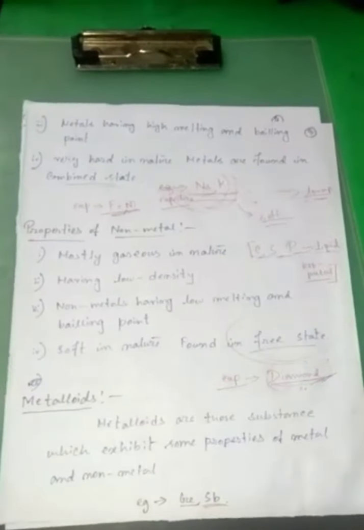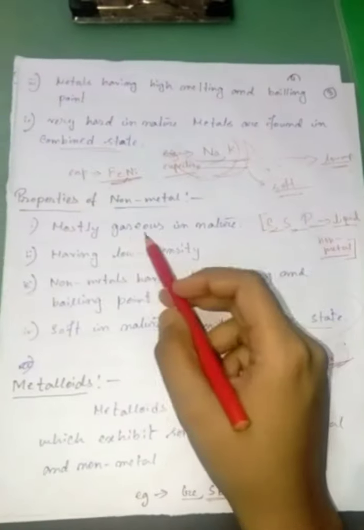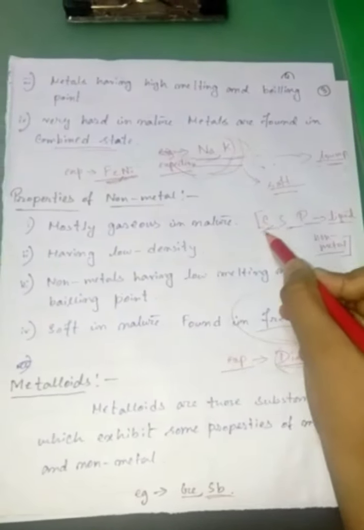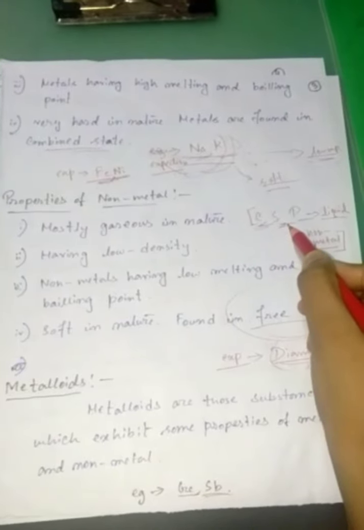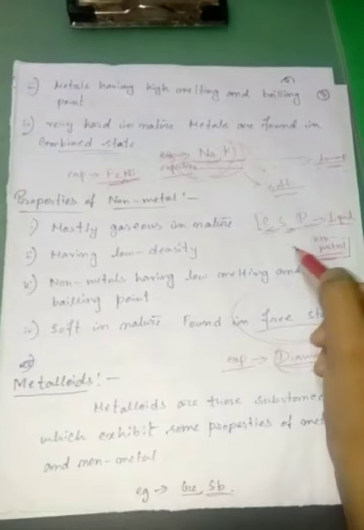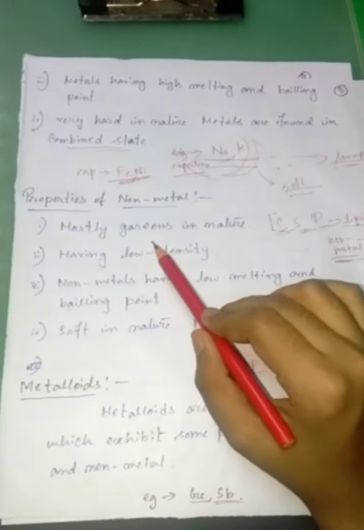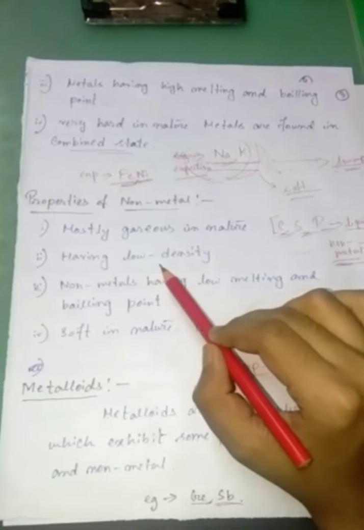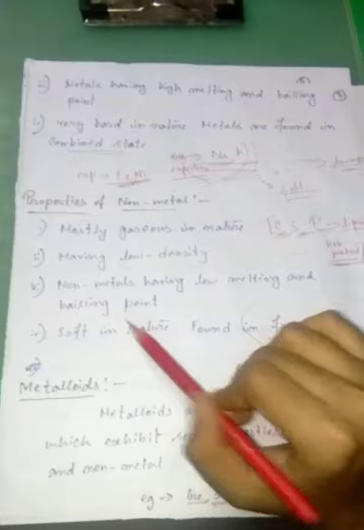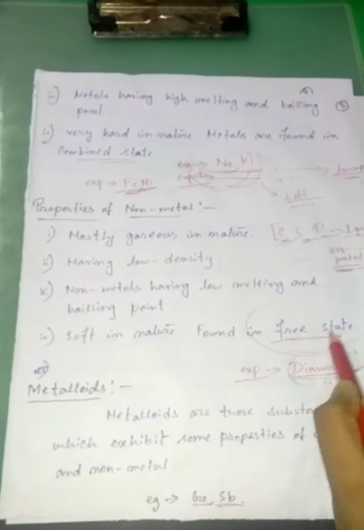Non-metals are totally opposite to metals, meaning they are mostly gaseous in nature. Some exceptions are observed: carbon, sulfur, and phosphorus are solid non-metals. Okay, we have to remember this. Since they are gaseous in nature, non-metals have low density, low melting and boiling points, and they are soft in nature. Since they are gases, they are found in the free state.